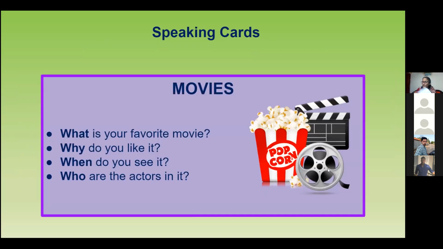So we will go to our conversation. We're going to talk about movies. Do you all like to watch movies? I don't like movies. You don't like? I don't see movies. Okay, Shanmugam, you don't like. So, Silambu, since Shanmugam doesn't like movies, I'll ask you, do you like watching movies?